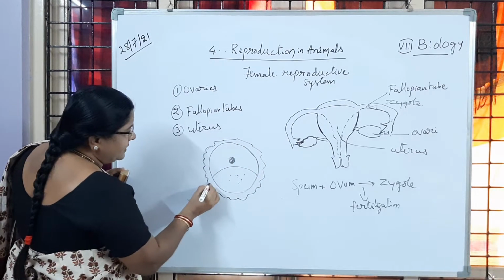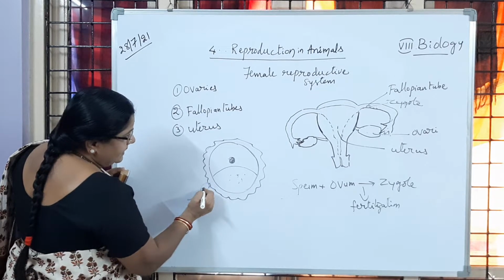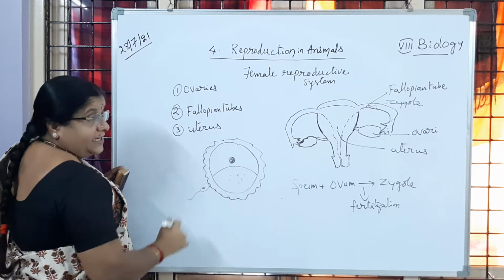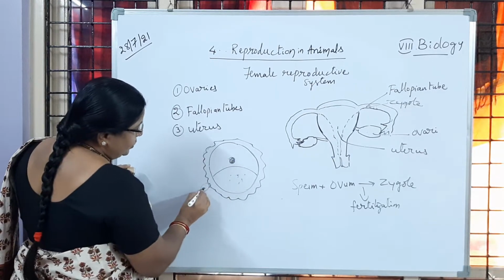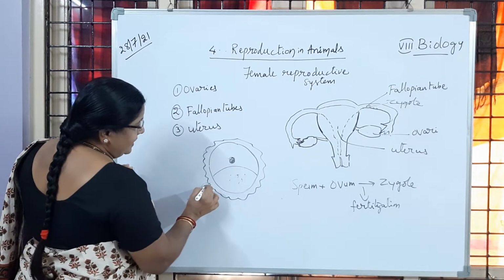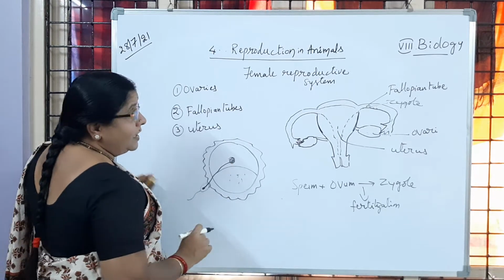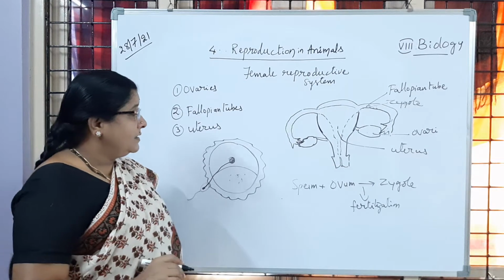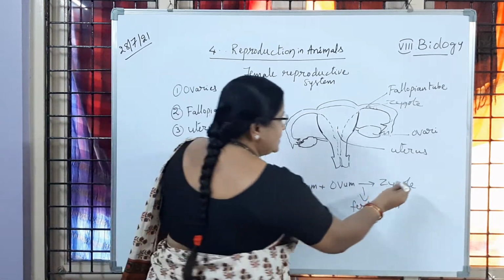With the help of the acrosome, it pierces and reaches the genetic material, and the genetic material in the sperm is going to reach here, and the fertilization is going to happen. So that results in the formation of a zygote.